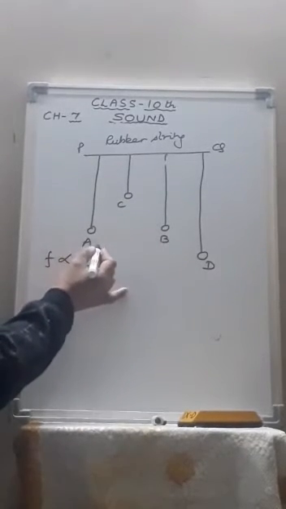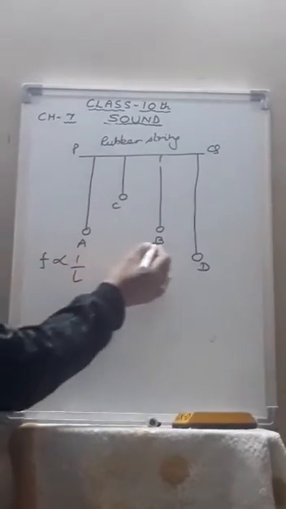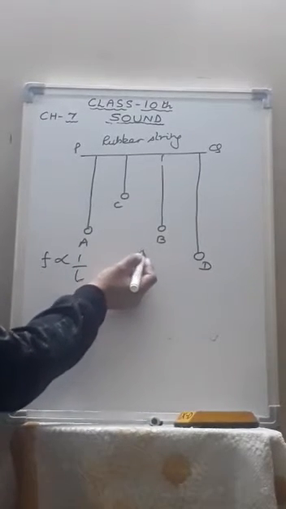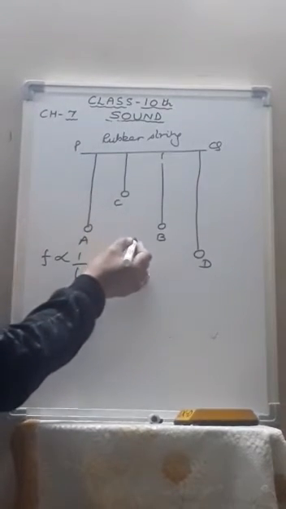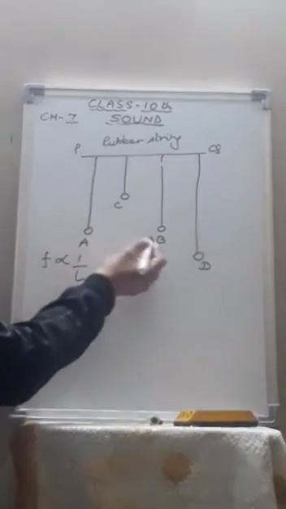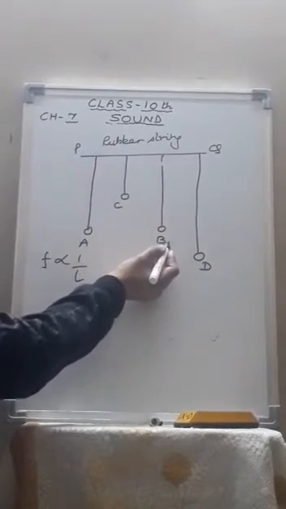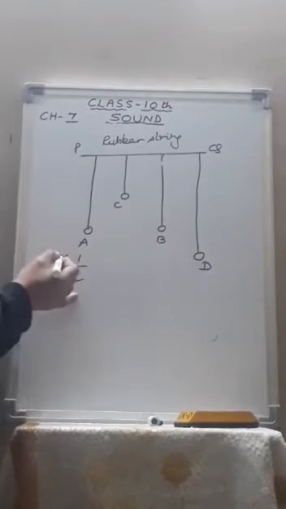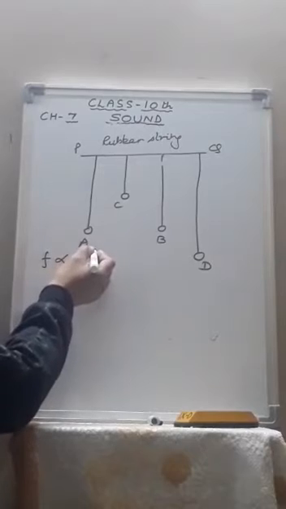Now the pendulum A is set into vibration by displacing its bob to one side. The pendulum B also starts vibrating, initially with a small amplitude, and ultimately it acquires the same amplitude that pendulum A initially had. When the amplitude of pendulum B becomes maximum, the amplitude of A becomes minimum because of sharing of energy by them. Then the amplitude of pendulum B decreases and that of A increases.